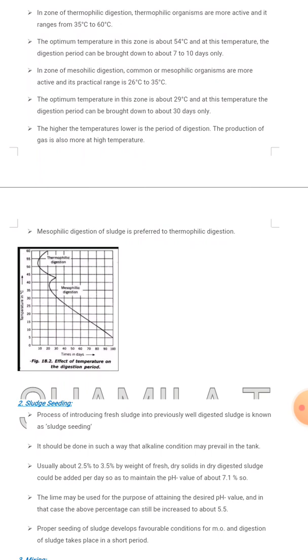The higher the temperature, the lower the period of digestion. The production of gas is also more at high temperature. Actually, mesophilic digestion is preferred to thermophilic digestion.